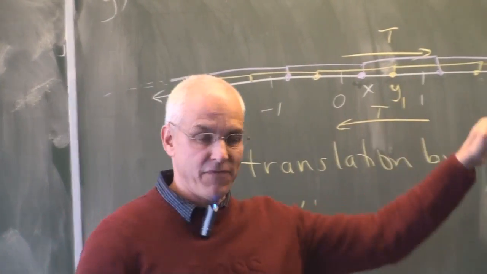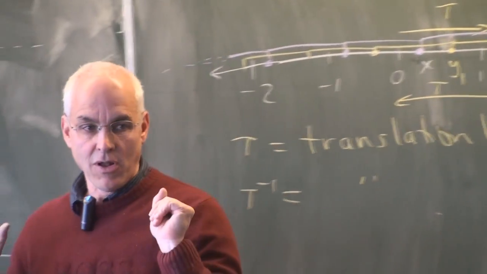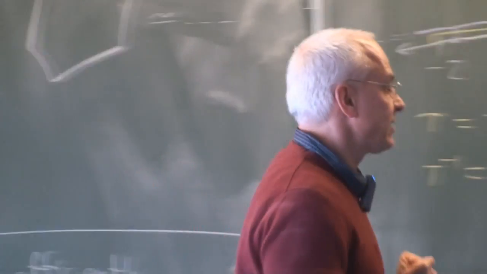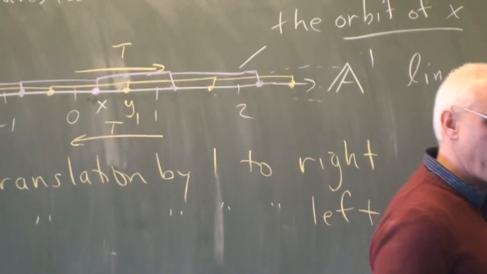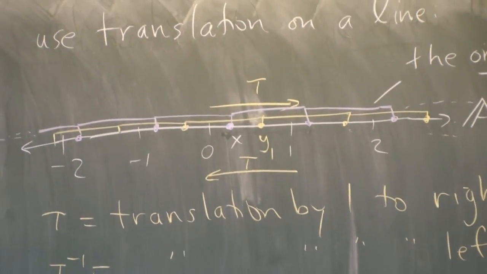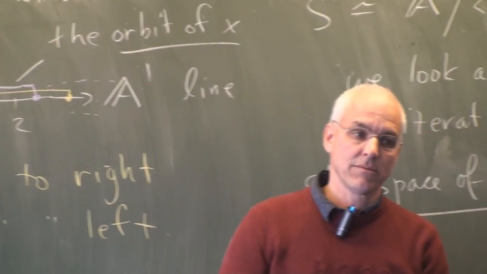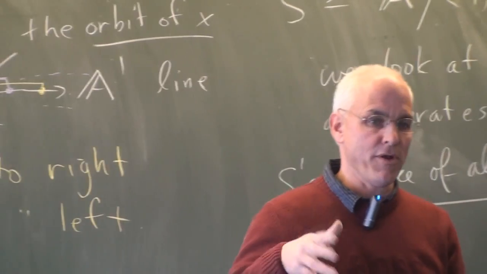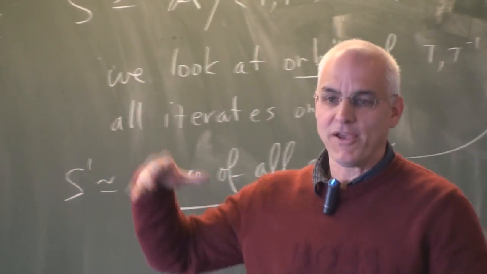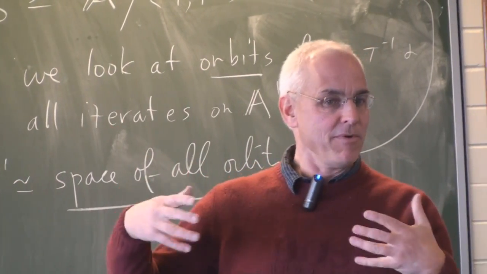Again, it's a purely linear phenomenon. There's nothing round about this at all. We're just looking at the line, which is very flat, together with this translation, and that somehow generates topologically the circle. It's going to be an important notion. All these things are important because when we generalize them, they become richer.